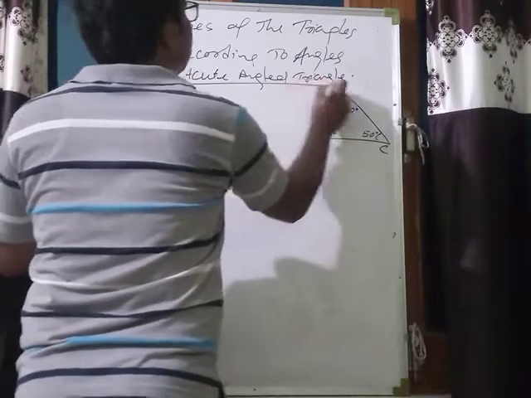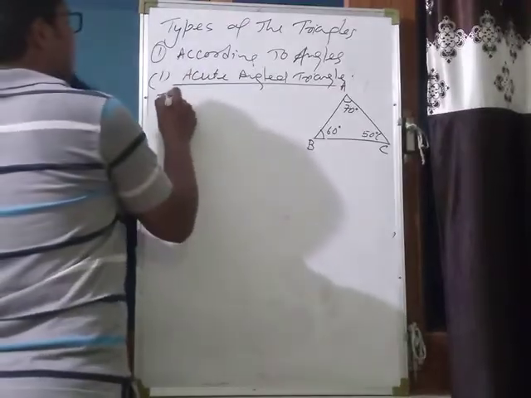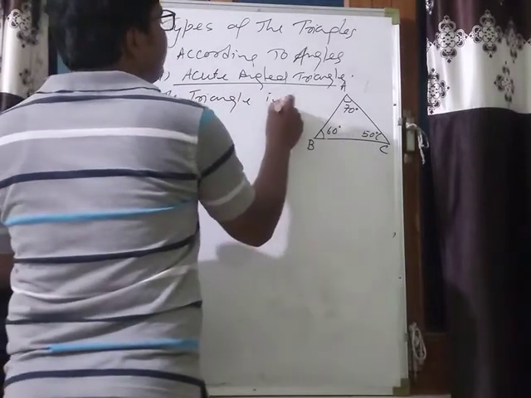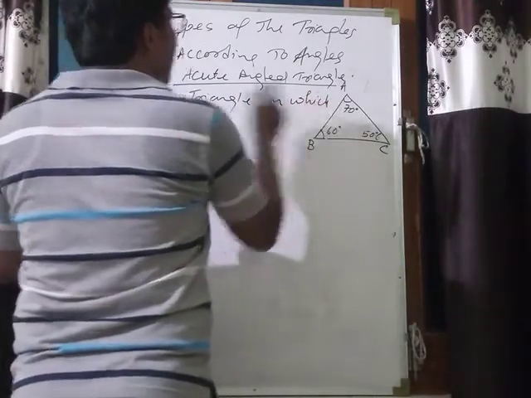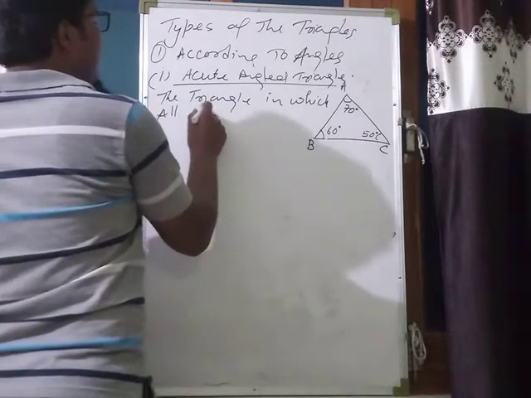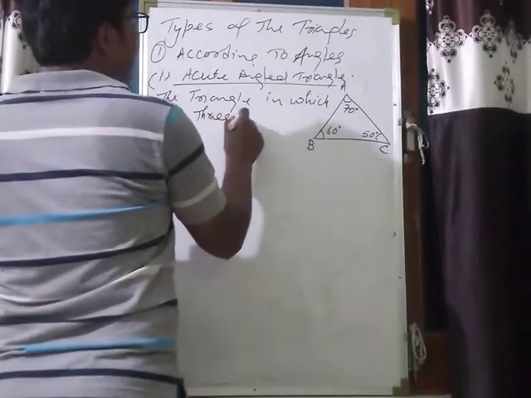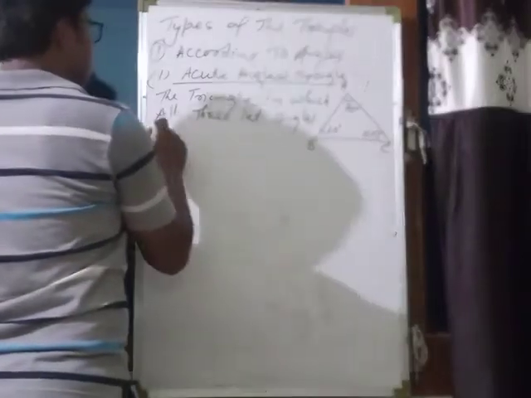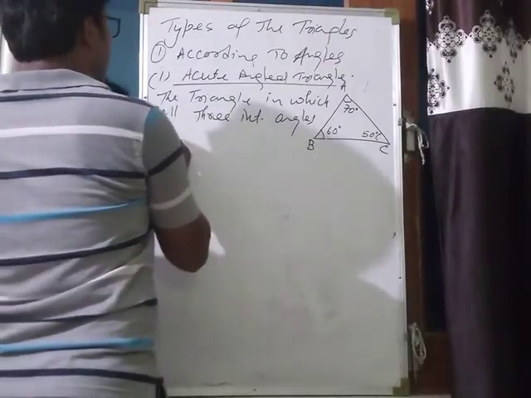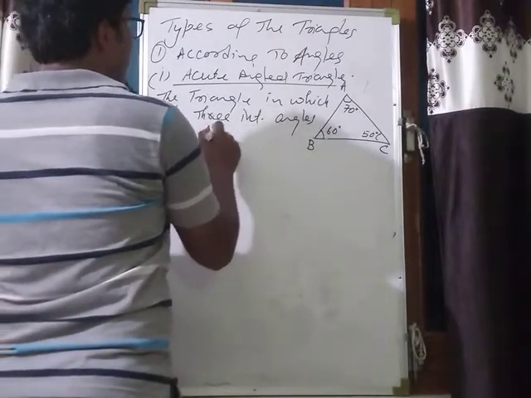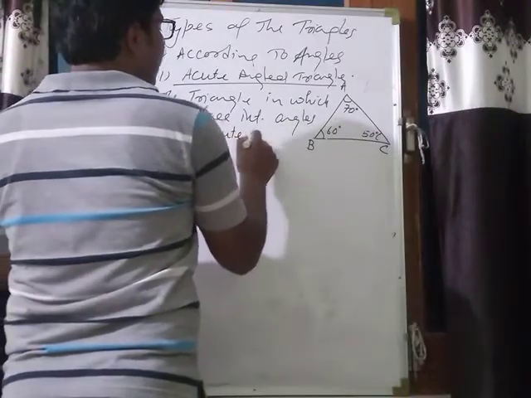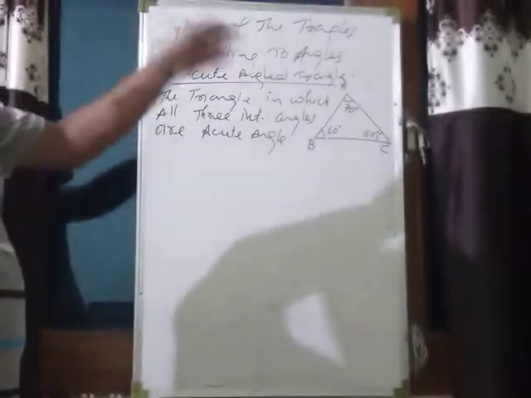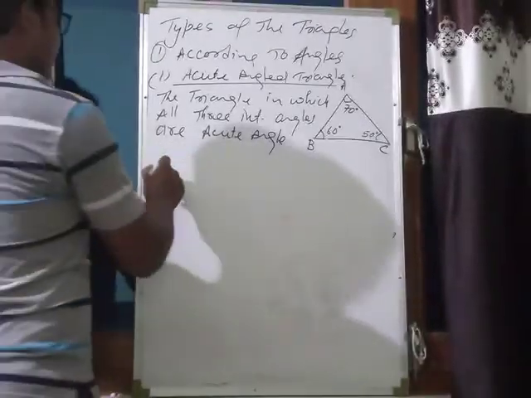The triangle in which all three interior angles are acute angles. For example, this figure, this triangle ABC.